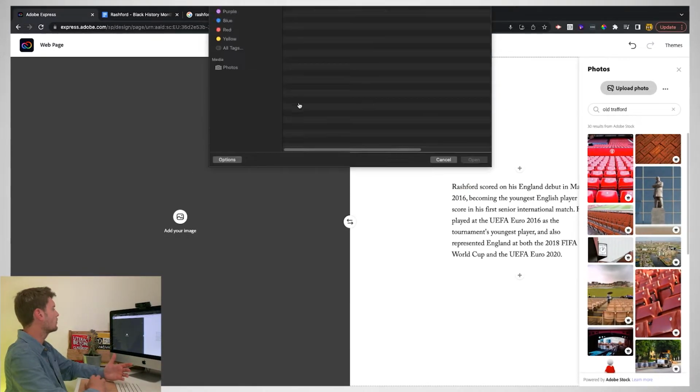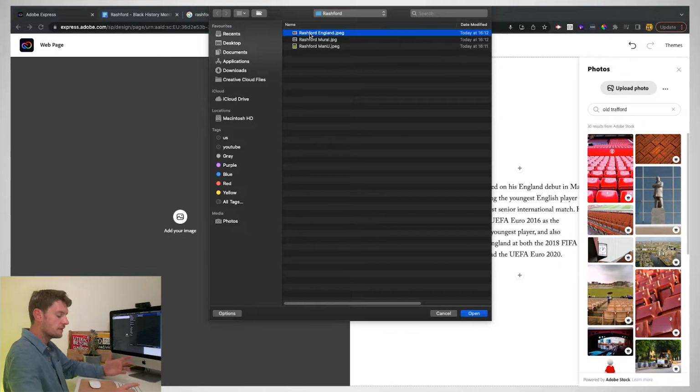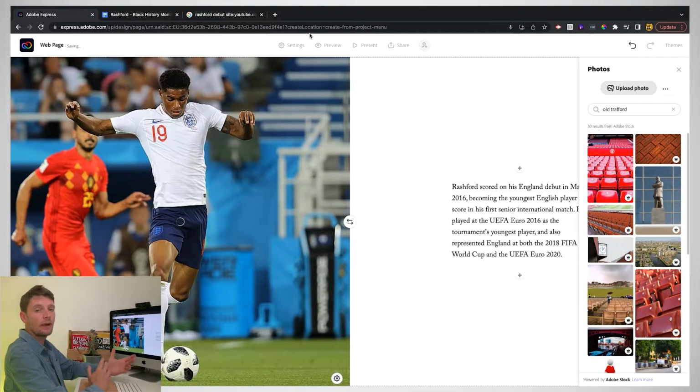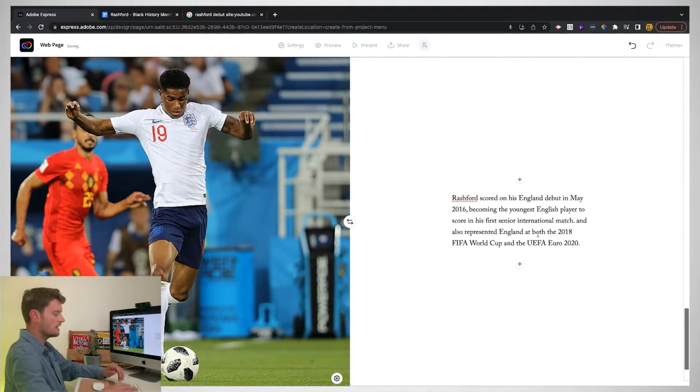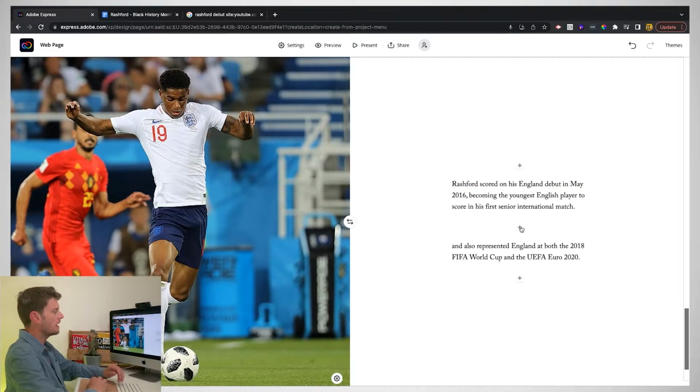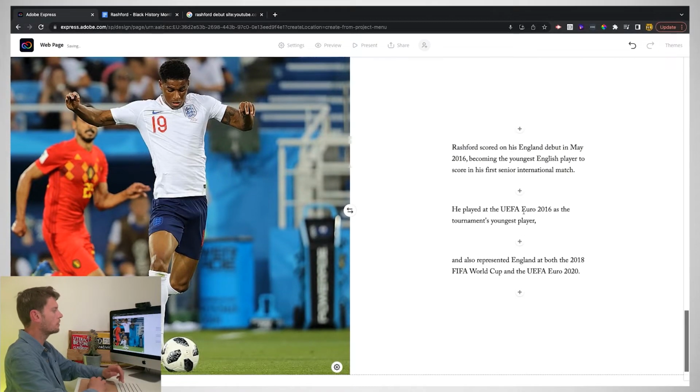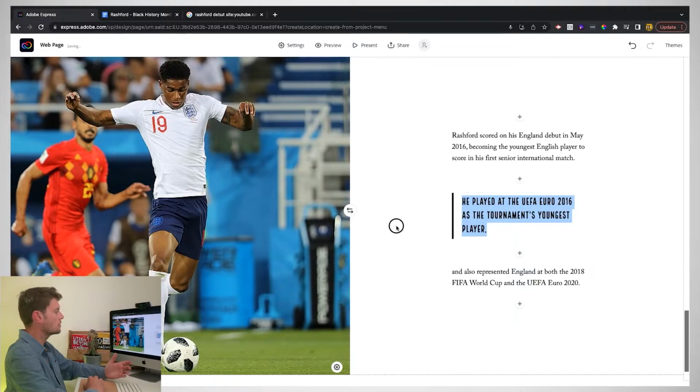So again, I've got a photo which I've downloaded. I've looked at all of the copyright licenses. I've got my credits, which I'm going to put into the bottom, and you'll see that shortly. Now again, like we did before, I'm going to take a chunk of text and highlight it because I think it's particularly important. So I think I'll highlight this bit and change it to a quote.